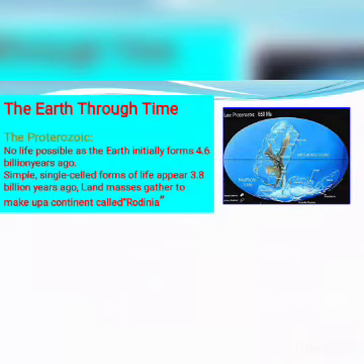Now we will discuss the detailed study of the different periods of geologic events. In the Proterozoic era, no life was possible on Earth, which initially formed 4.6 billion years ago. Simple single-cell forms of life appeared 3.8 billion years ago. Land masses gathered to make up a continent called Rodinia.